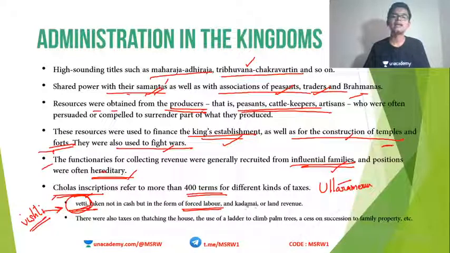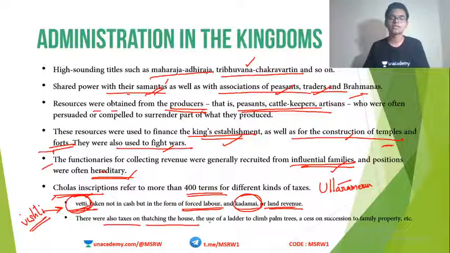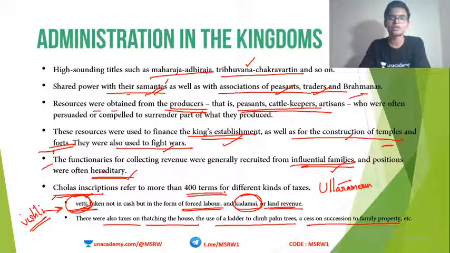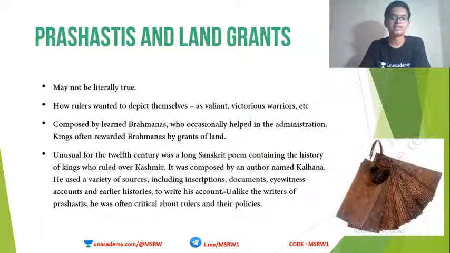And the land revenue that is paid is called Kadamai. Kadamai is the land revenue and the forced labor is Vetti. Don't forget. Now, there were also taxes for thatching the house, using a ladder to climb palm trees, cess on the succession to family property, and so on. So these kinds of different taxes were also imposed in the medieval times.